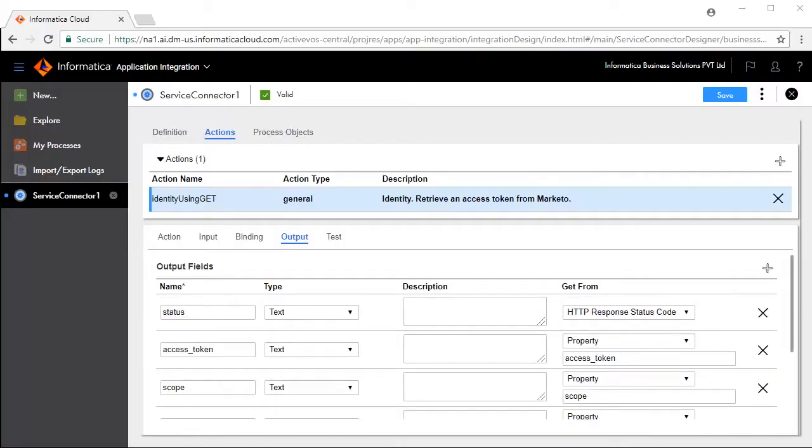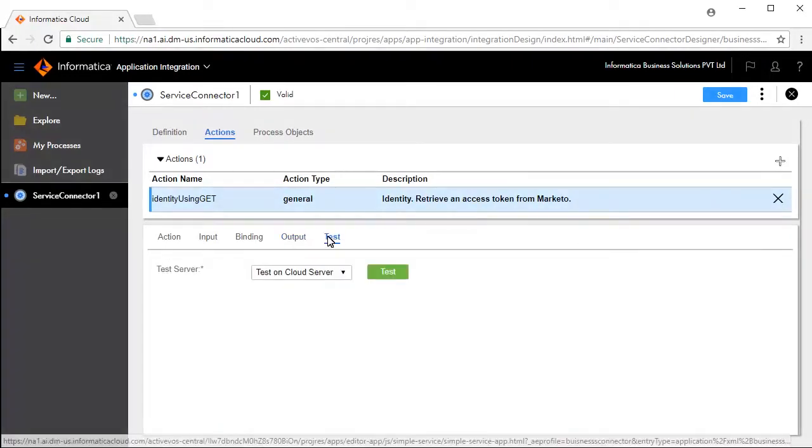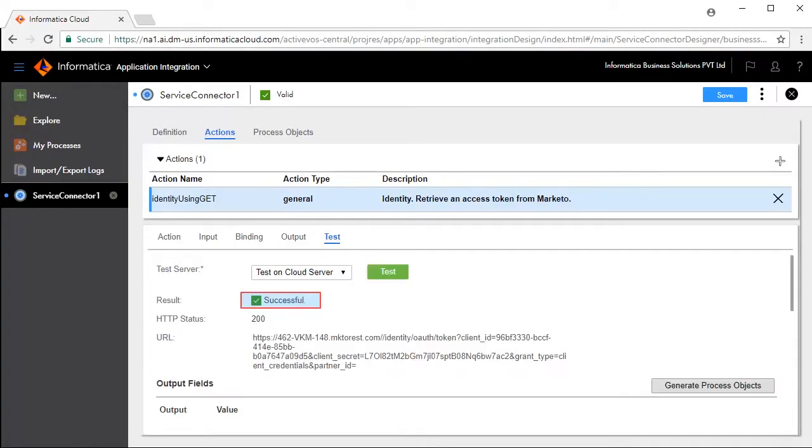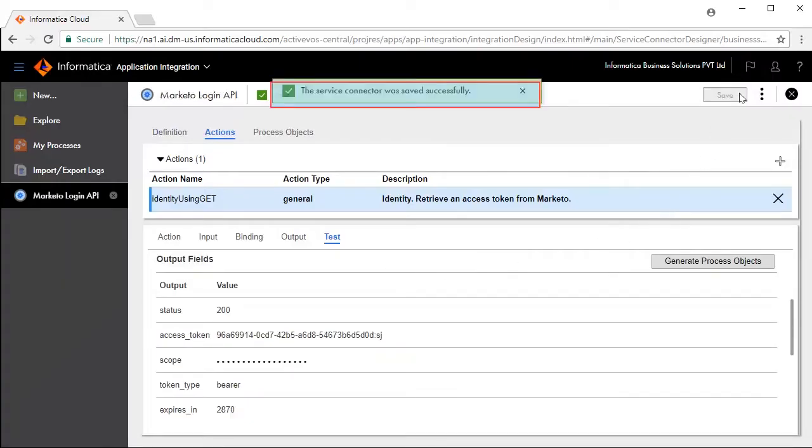Similarly, we have added output fields like access token, scope, token type, expires in, and response. The Test tab lets you test your service connector. Click Test. The test is successful. Status 200 indicates the test has succeeded. Save and publish the service connector.